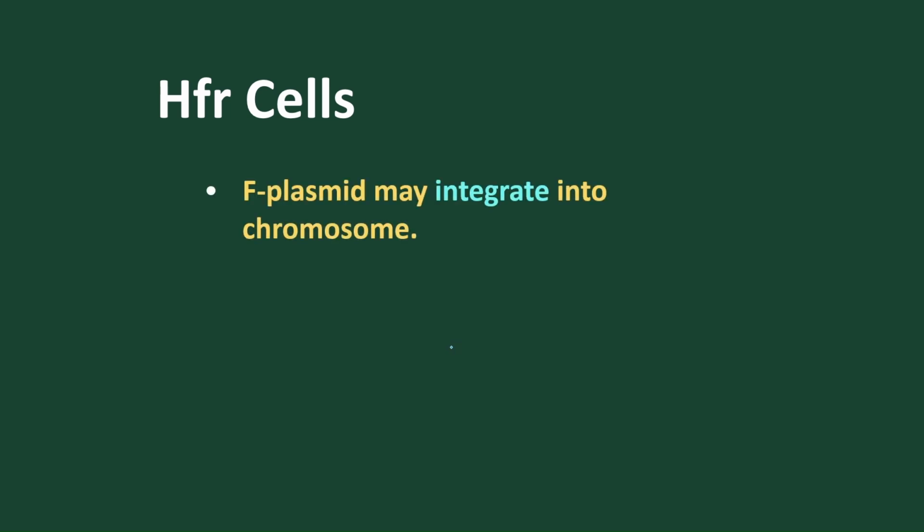What are HFR cells? For example, suppose this is the bacteria present with the plasmid, and this is the bacteria present without plasmid. So here we call them F plus or F minus. But here what happens is that the plasmid gets integrated with the DNA. The DNA having the plasmid integrated is called an episome. Got it?